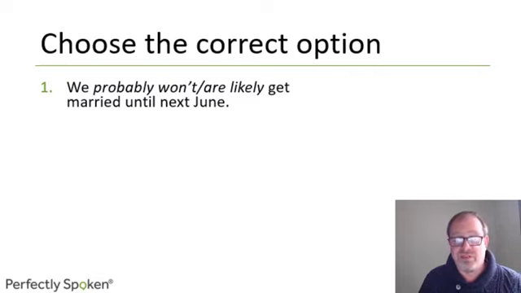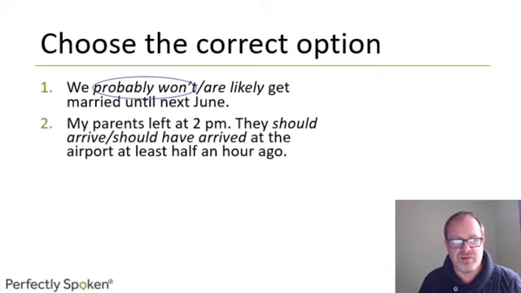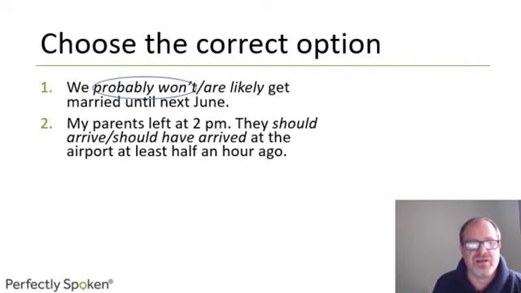The only one that's possible here is probably won't. We probably won't get married until next June. Okay, next one. My parents left at 2 p.m., 2 o'clock in the afternoon. They should arrive or should have arrived at the airport at least half an hour ago.